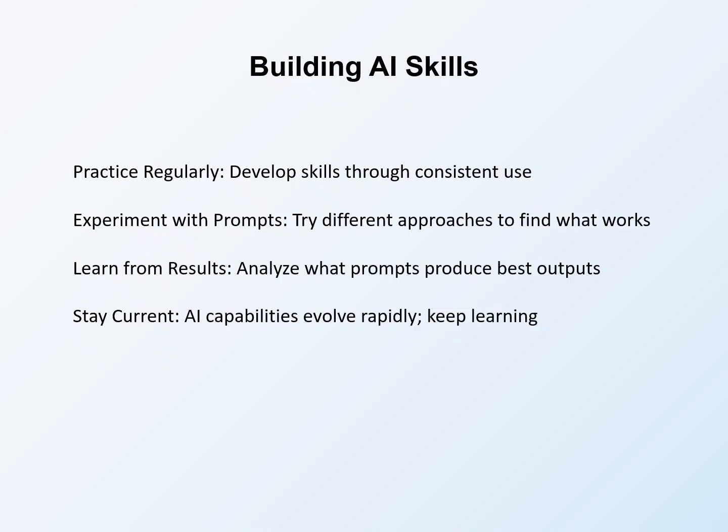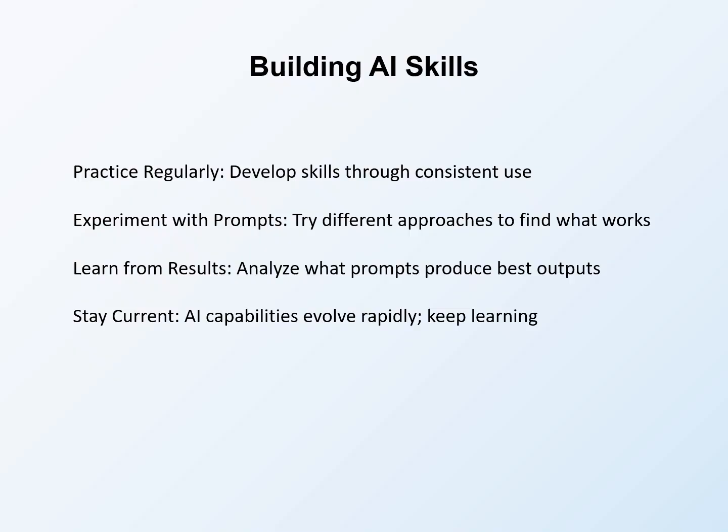Practice regularly to develop skills through consistent use. Like any tool, AI becomes more useful as you learn to use it effectively. Regular practice builds familiarity with capabilities and limitations. Occasional use does not develop deep skills. Experiment with prompts by trying different approaches to find what works. Prompting is an evolving skill. Different phrasings produce different results. Experimentation helps you discover effective prompting patterns for your needs.